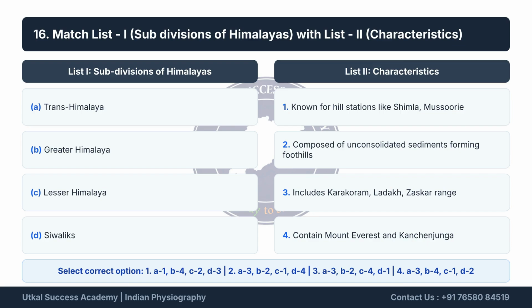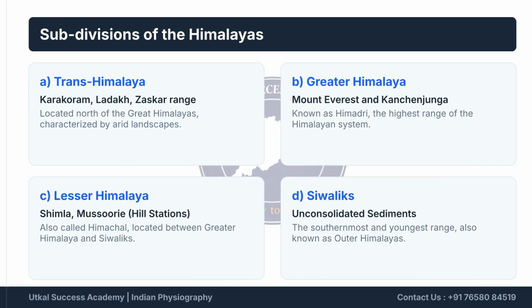Match the subdivisions of the Himalayas with their characteristics. Trans-Himalaya includes the Karakoram, Ladakh, and Zanskar ranges. Greater Himalaya contains Mount Everest and Kanchenjunga. Lesser Himalaya is known for hill stations like Shimla. Siwaliks are composed of unconsolidated sediments forming foothills. The correct match is A-4, B-3, C-1, D-2.